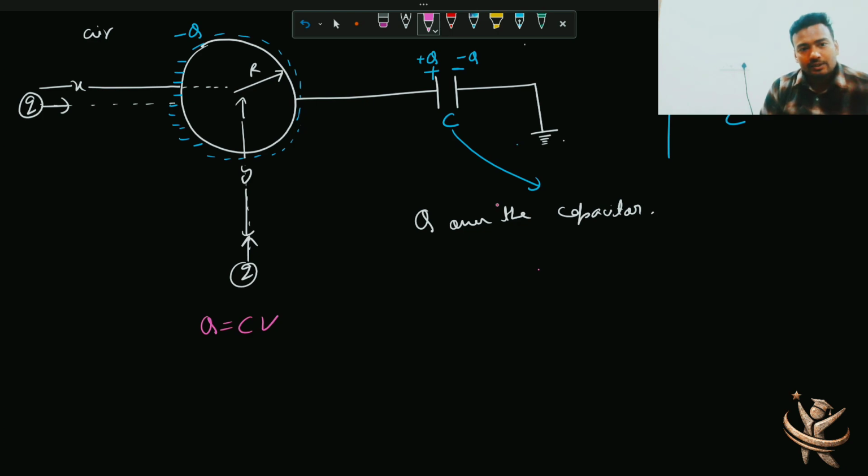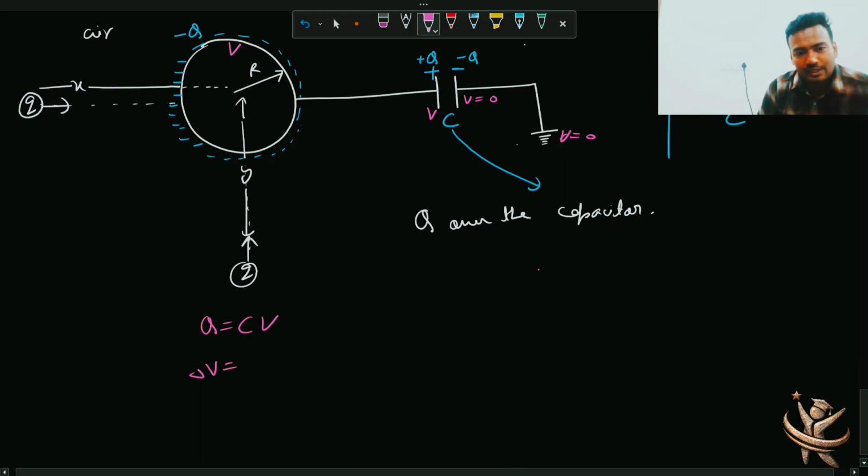How to find it? Let's find out potential over the sphere. देखो ये वाला पॉइंट तो ग्राउंड से कनेक्टेड है बेटा, तो यहाँ अगर पोटेंशियल जीरो है, so this is also zero potential. So whatever potential you have here over this plate, that is actually the potential of the sphere also, क्योंकि दोनों डायरेक्टली कनेक्टेड हैं. तो this delta V is nothing but V.